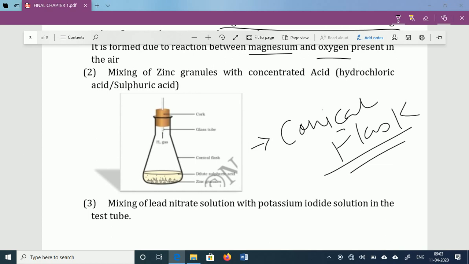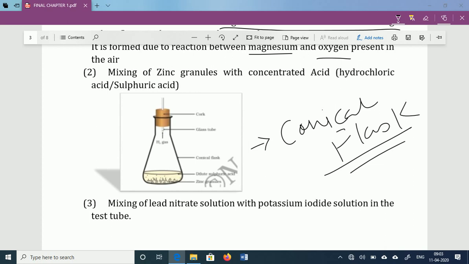So this acid is mixed with the zinc granules. Now the reaction between zinc and this acid occurs, and it will evolve a gas. Gas is going to be produced. So if production of gas occurs, then we can predict that some chemical reaction has occurred.